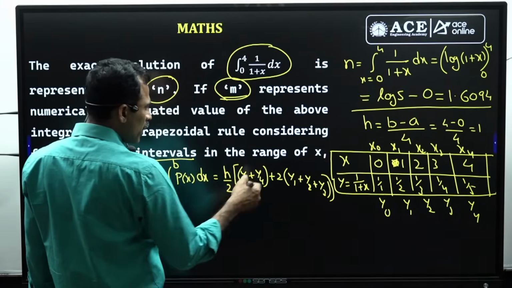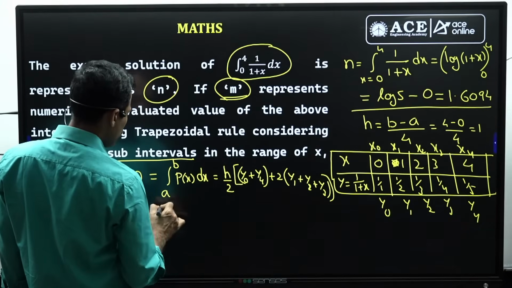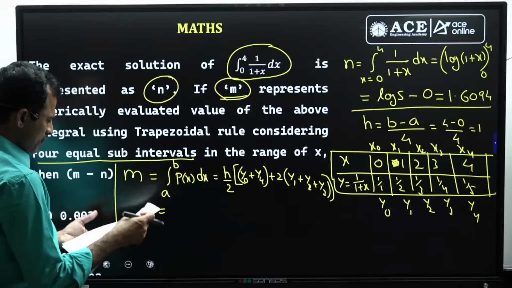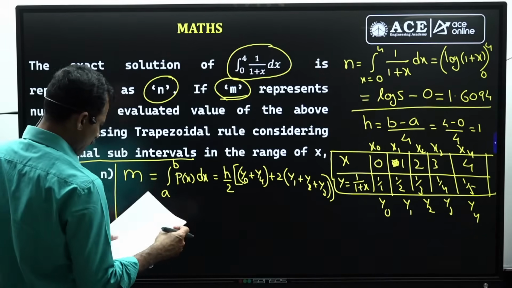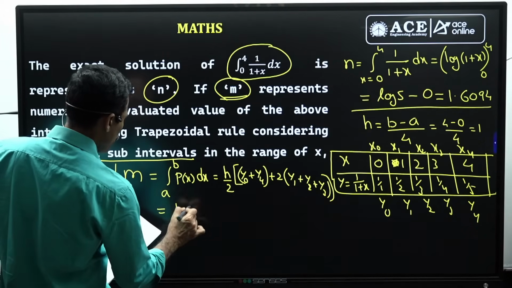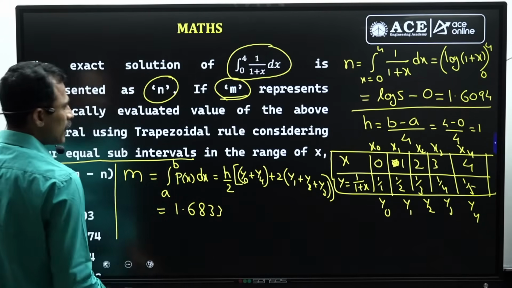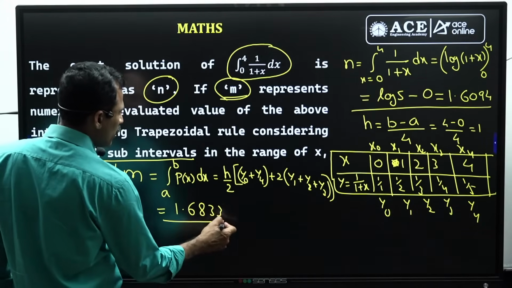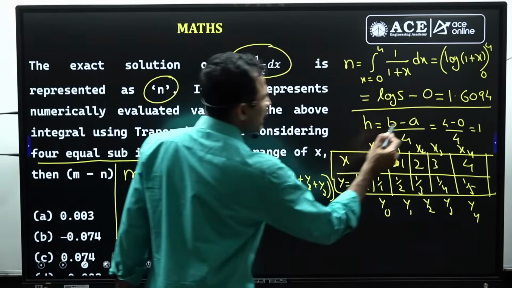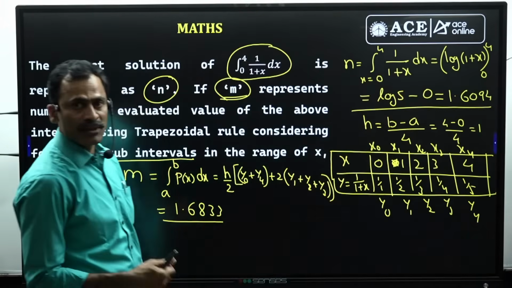Now after substituting all these y values and simplifying, we get m as 1.6833. This is the approximated value given by the trapezoidal rule, and this is the exact value given by the exact method.